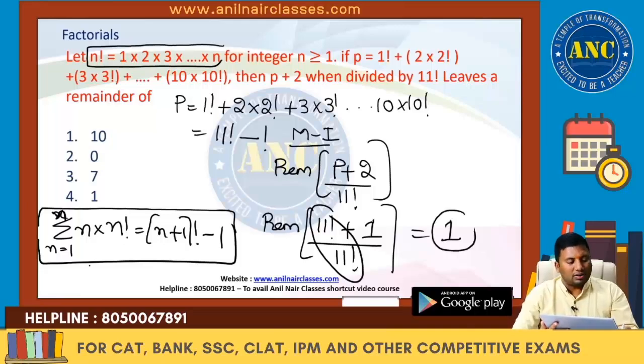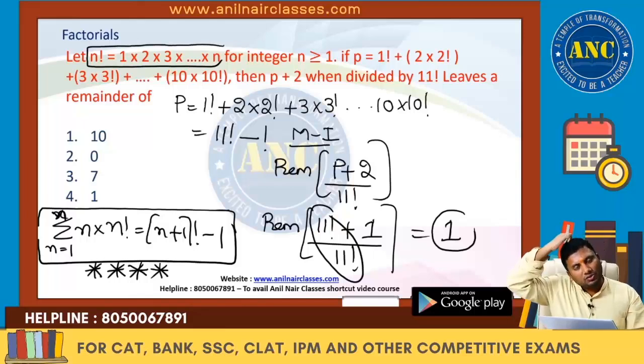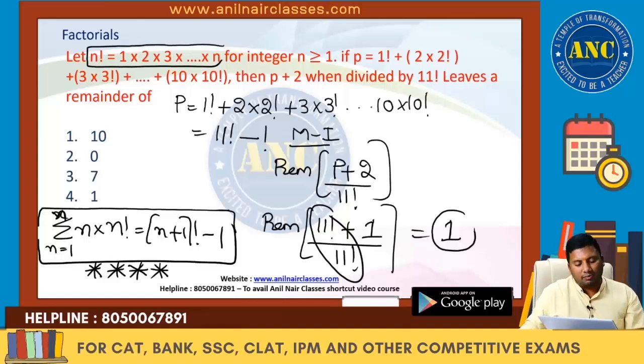1. The concept used in this question is n into n factorial. Summation of n into n factorial is given by (n plus 1) factorial minus 1. 11 factorial minus 1 added to 2 gives 11 factorial plus 1. These both are consecutive integers. 4 divided by 3, remainder 1. 5 divided by 4, remainder 1. So 11 factorial plus 1 divided by 11 factorial, the remainder is 1. This is method 1.